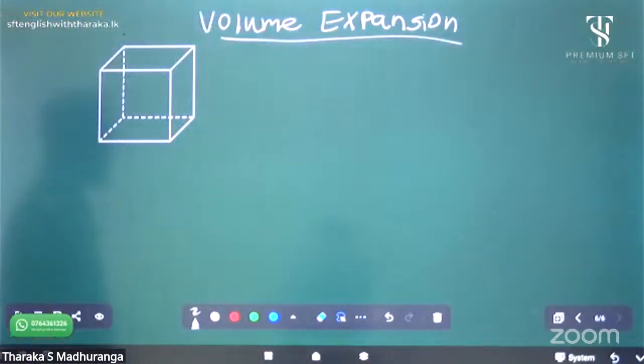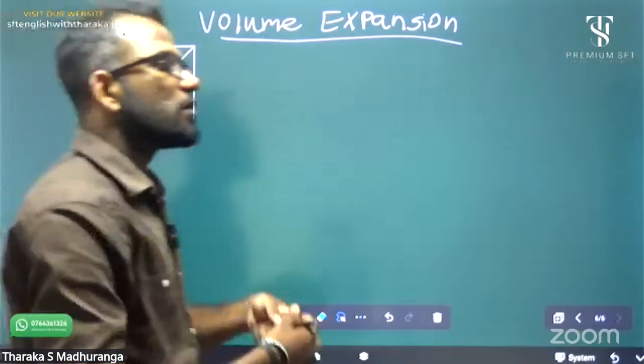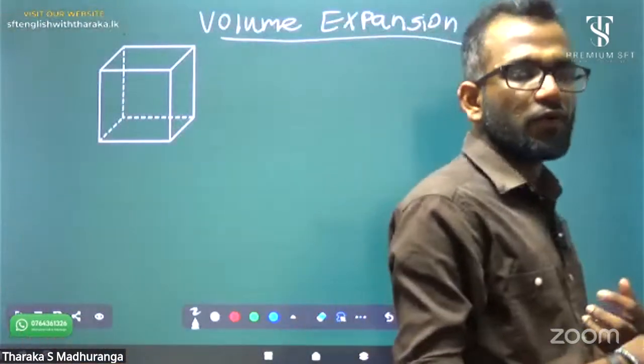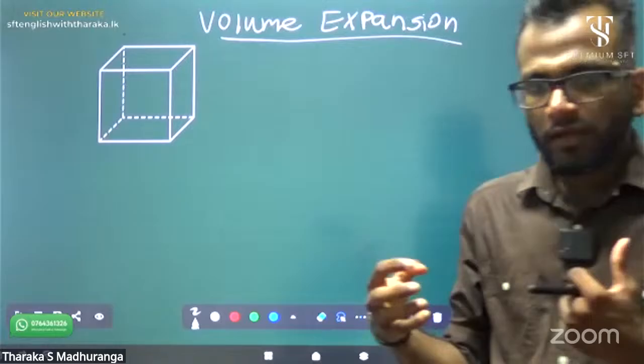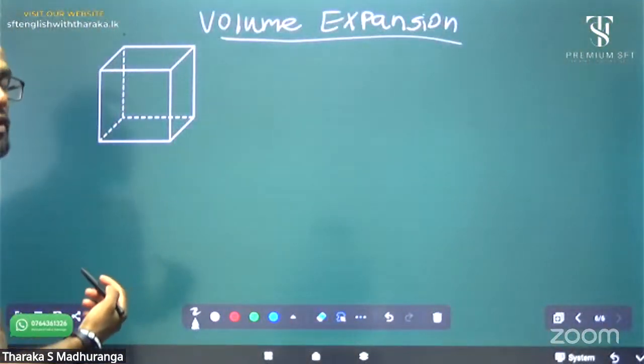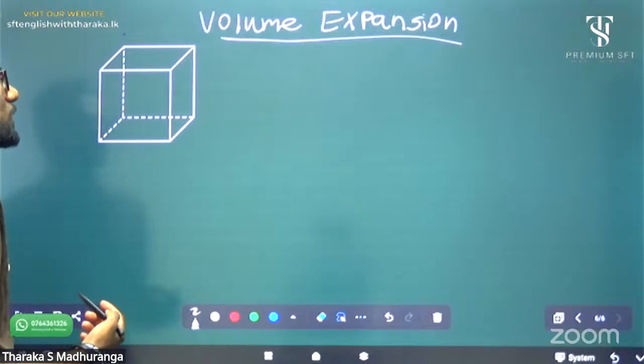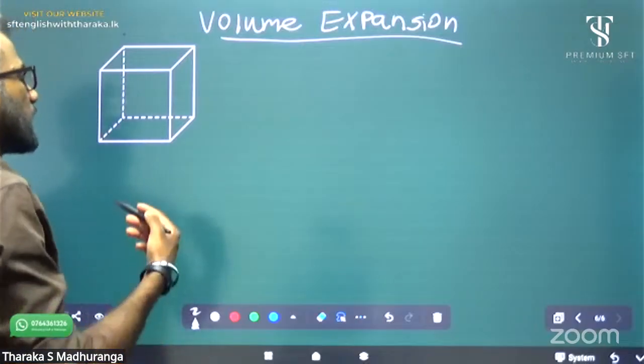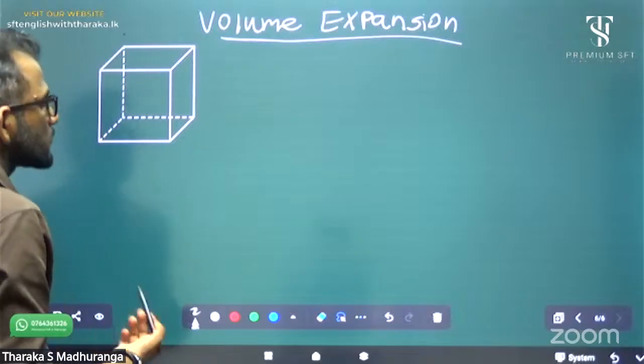Volume expansion means increasing the volume of any object with temperature, in all dimensions of 3D objects: length, width, and height.